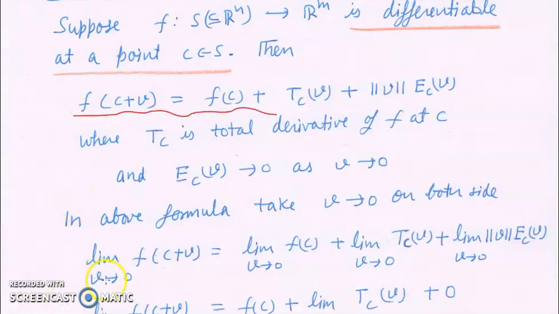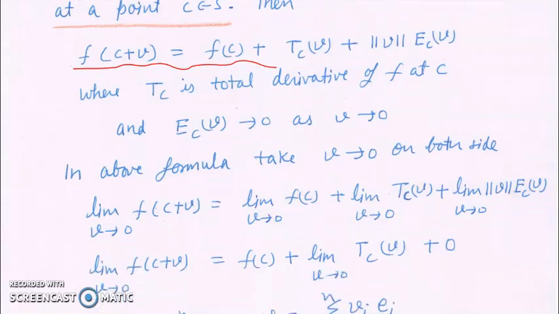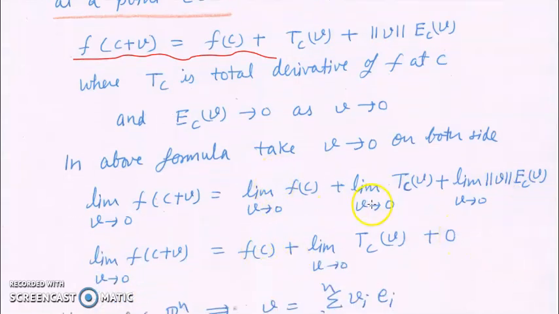The limit as v goes towards 0 of f(c + v) is equal to the limit as v goes towards 0 of f(c). v is not present in f(c), so f(c) is a fixed number and it remains f(c). Now the limit of T_c(v) plus the limit of ||v|| E_c(v). Now E_c(v) goes towards 0 and norm of v also goes towards 0, so the whole thing is 0. So this can be written as the limit as v goes towards 0 of f(c + v) equal to f(c) plus the limit as v goes towards 0 of T_c(v).